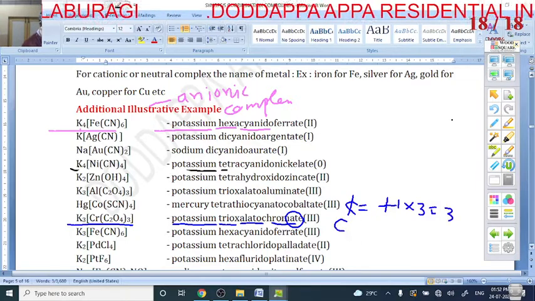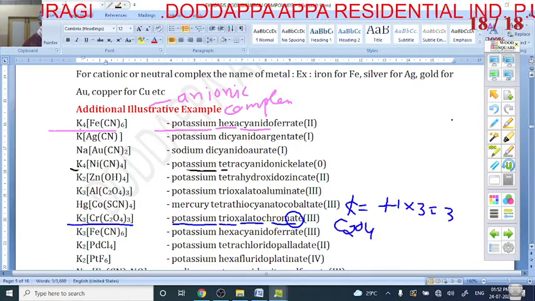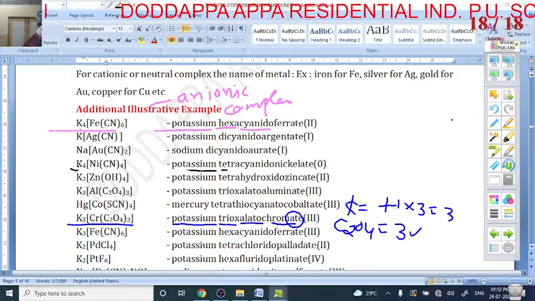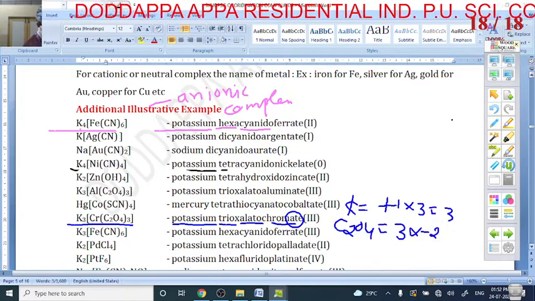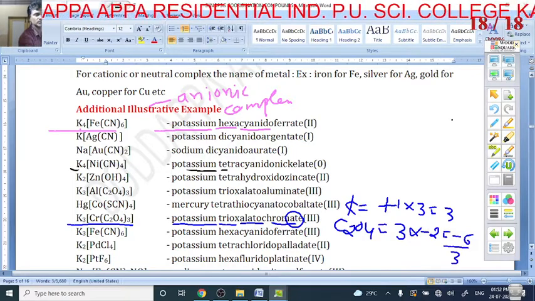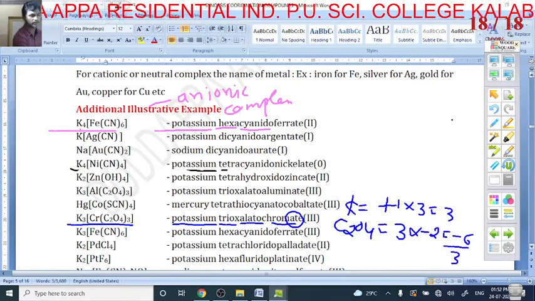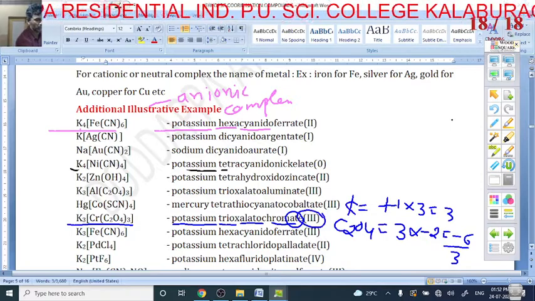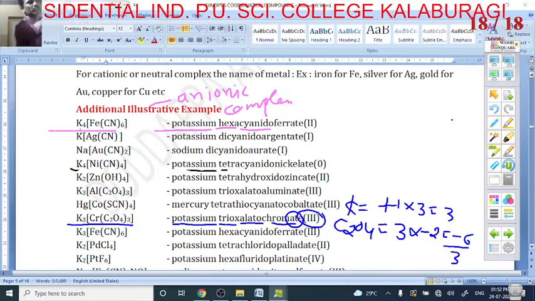So next is the oxalate. How many oxalates are there? 3 oxalates. What is the charge of oxalate? -2, which is equal to what? -6. But it is 3, so -6 plus 3 gives -3. But you have to write down only the oxidation state, which is 3. So these are the examples.